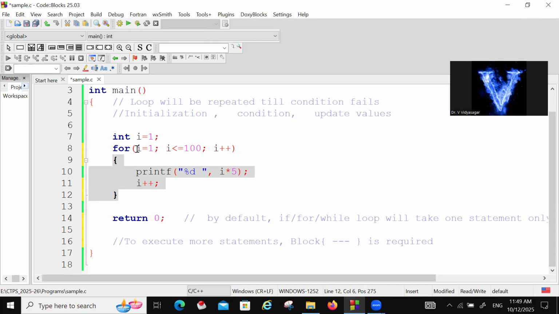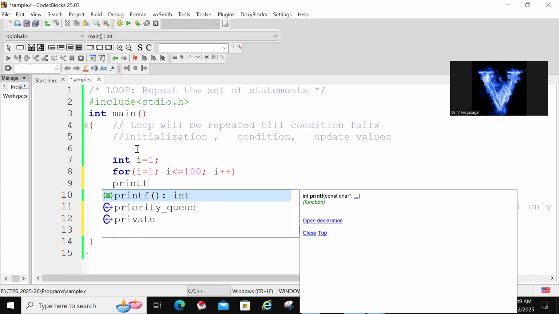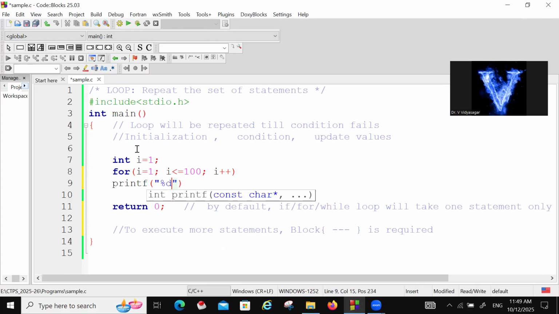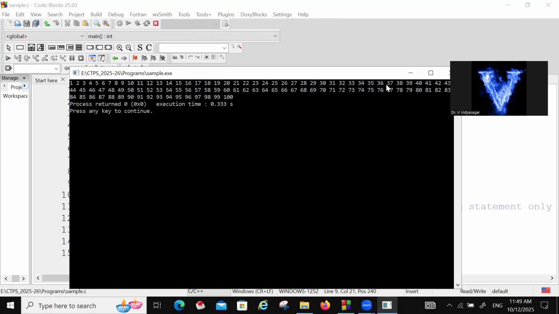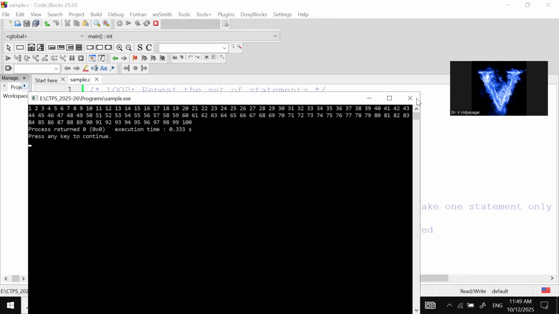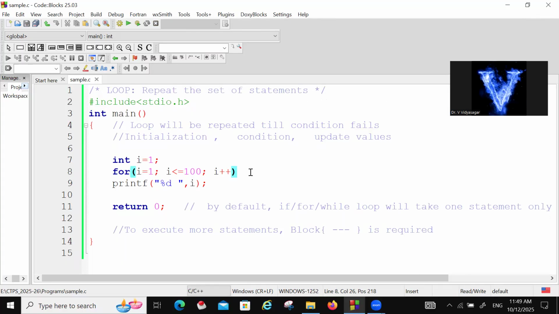Now let us see. Suppose I am giving a printf with percentage d. What is the output? It will be printed up to 100: 1, 2, 3, 4, 5, until the condition fails. It is repeated. Suppose I am giving a semicolon here, what will happen? If the semicolon is here, it will print only 101.